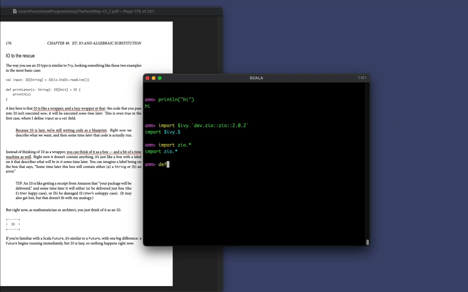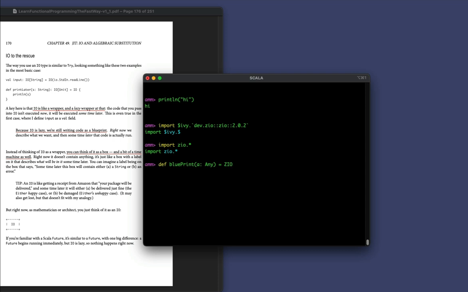Now, instead of using println, what I can do is create a different print function. And for lack of a better term, I'm going to call this a blueprint. How about that? So blueprint is going to be a function and it can take in any type. And I don't want to concern myself with the return value right now, so I'm just going to say that's going to equal, and this is where we finally get into some ZIO code.